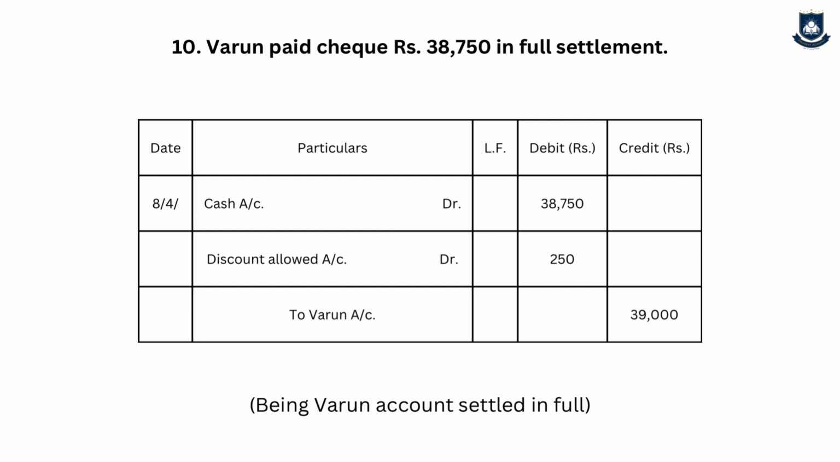Since Varun has paid less than what is to be paid, it's a loss for us, so discount allowed account debit 250. Then to Varun account rupees 39,000 is the journal entry because Varun asset decreasing, credit. Then bank balance is going to increase, so bank account debit, and discount allowed loss, it is increasing, so debit. Bank account debit, discount allowed account debit to Varun account.